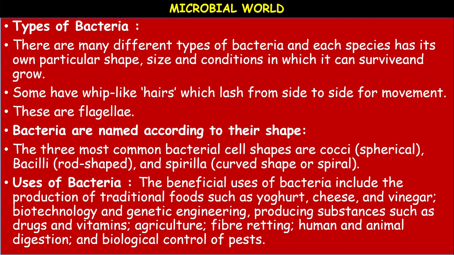So, these bacteria based on the shape were actually classified by a scientist by the name Cohn, C-O-H-N, a bacteriologist who divided the bacteria into 4 groups: spherical, coccus bacteria, for example Micrococcus, Streptococcus.